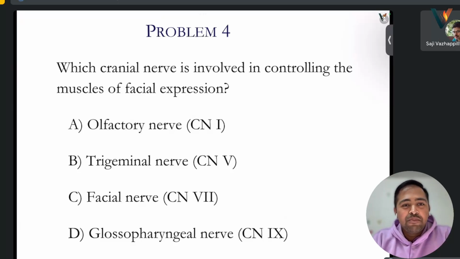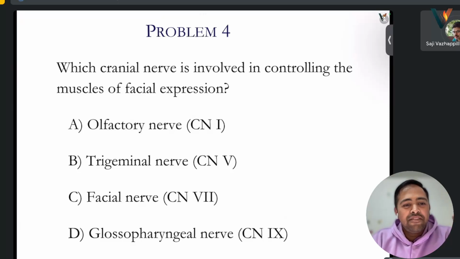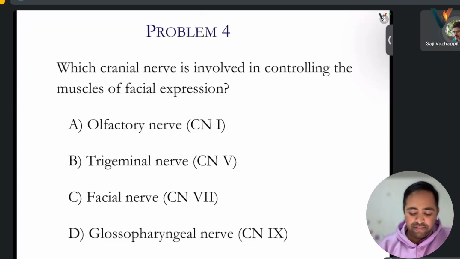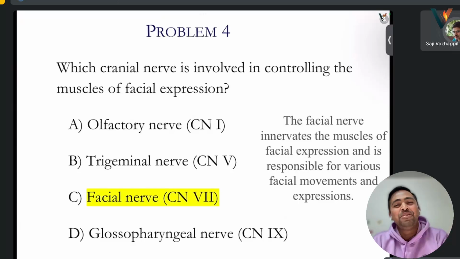Let's move to the next question. Which cranial nerve is involved in controlling the muscles of facial expression? That must be olfactory, five. No, two, three, four, and six are the other ones. The facial nerve may be the facial expression one, so C. The facial nerve itself is there, so C is the obvious answer.